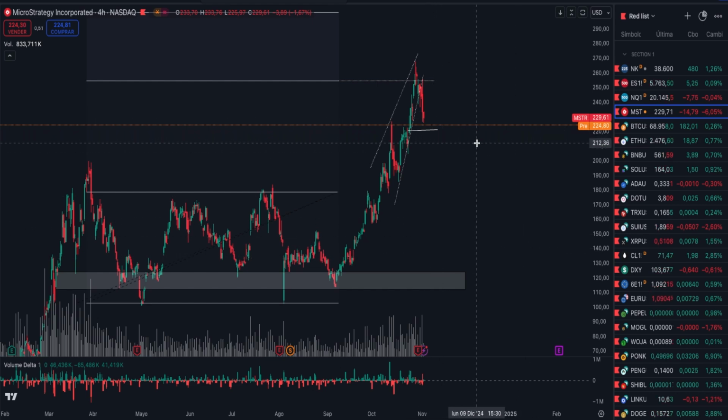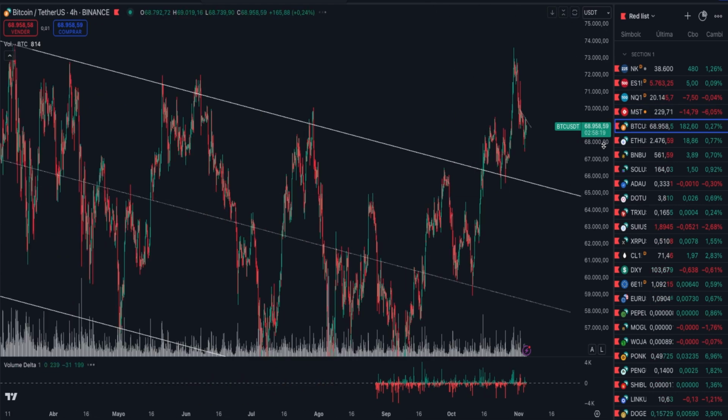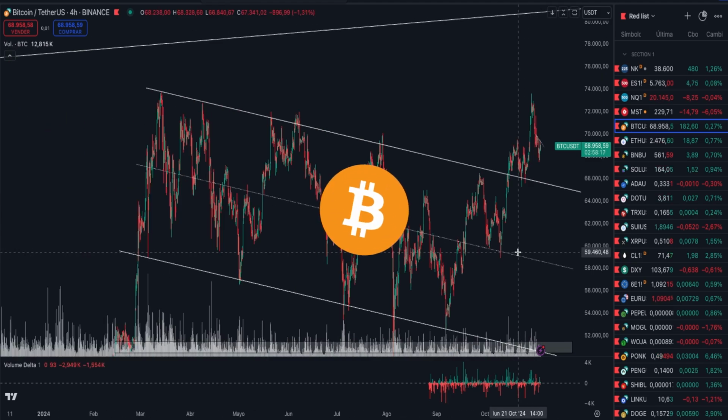And let me tell you, we're noticing some very interesting things. And of course, I'll also share what we're seeing on Bitcoin's chart.